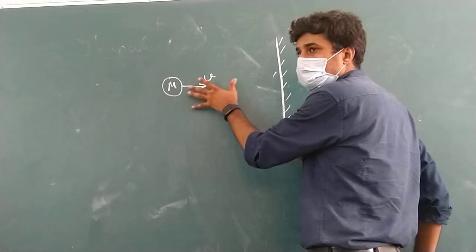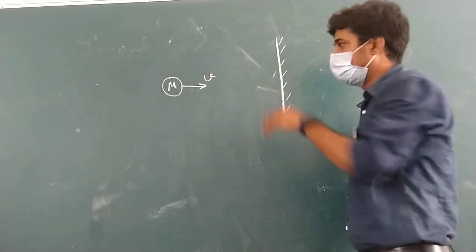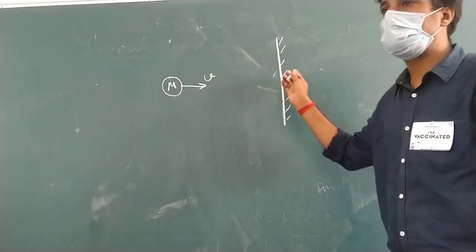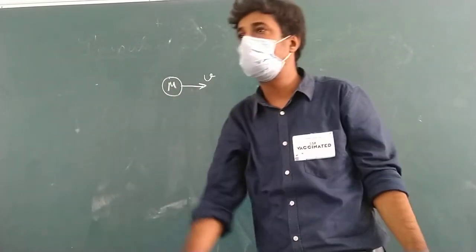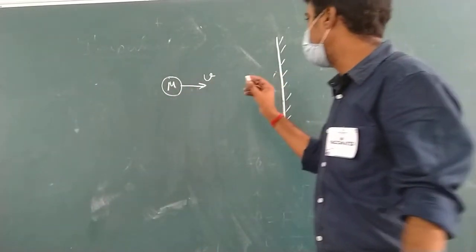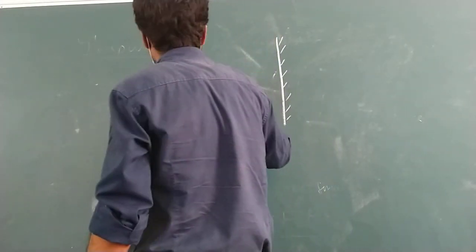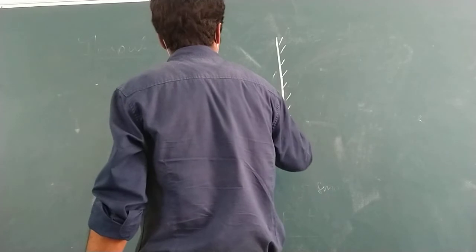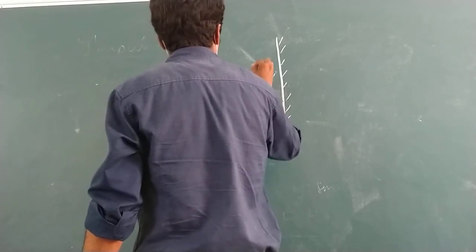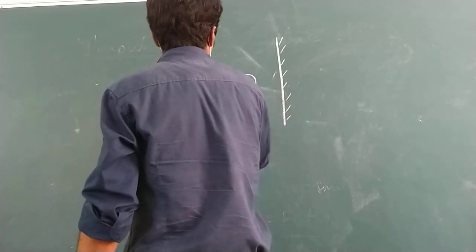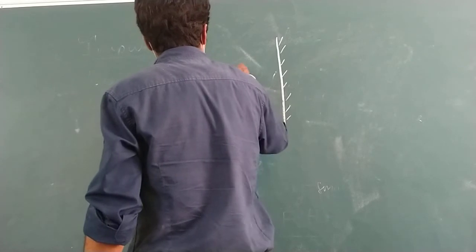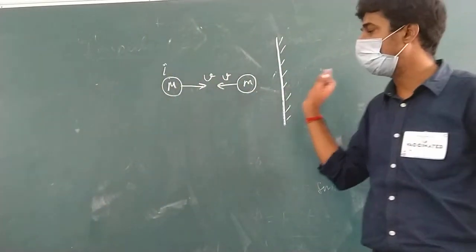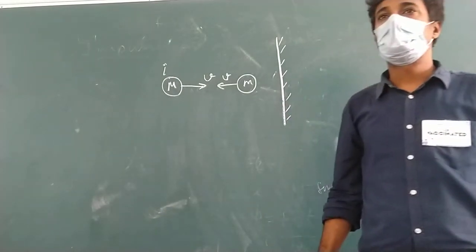Suppose it strikes the wall. The ball will go and strike the wall. After striking the wall, it will bounce back. Suppose it bounces back with the same velocity. This is initial, and this mass m is bouncing back with the same velocity v, same speed in opposite direction.